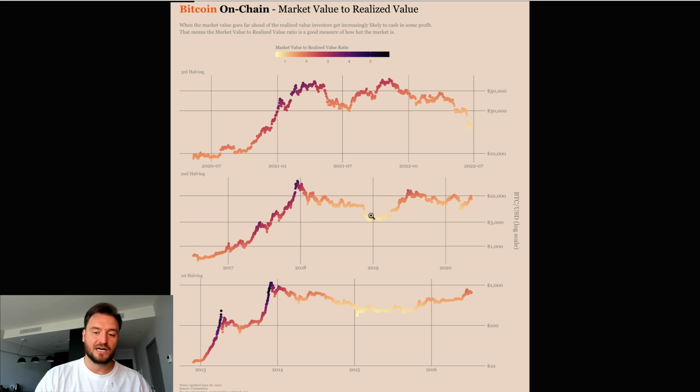And usually we saw this kind of pale color right here, 2018, 2015, 2019, and this is where we are heading right now, and that's where we are actually at right now. So this shows the reluctance of the sellers to keep selling further, and we're starting to reach those price levels at which there are simply not enough sellers to push the price lower. Again, cascading liquidations, that's a bit different, forced liquidations, but at some point we're going to flush down that leverage and the cascading liquidations are going to end. So this is also what I'm looking forward to, but I'm going to talk about it in just 1 second.